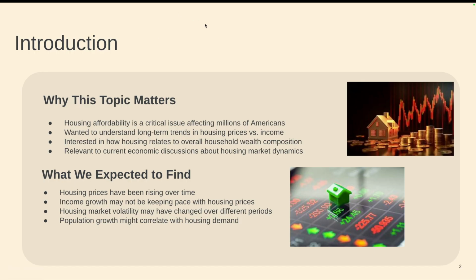So, for the introduction and why this matters, housing affordability is a critical issue affecting millions of Americans, and we wanted to understand the long-term trends of this, specifically housing prices and income, and how this relates to wealth composition. And we thought this was relevant to economic discussions. What we expected to find was housing prices have been rising over time, and income growth might not be keeping pace with the housing prices, and volatility might have changed over time, and this might correlate the population with housing demand.